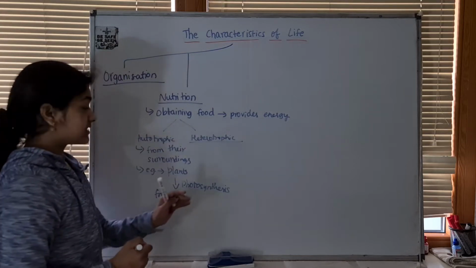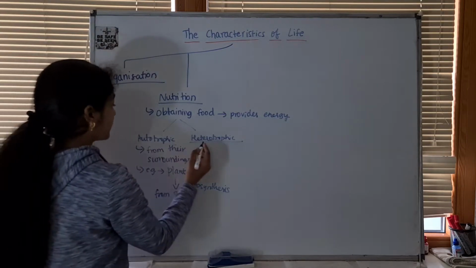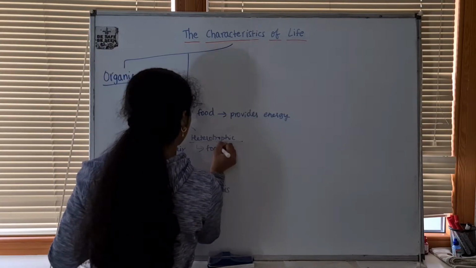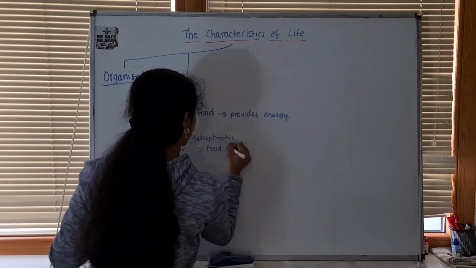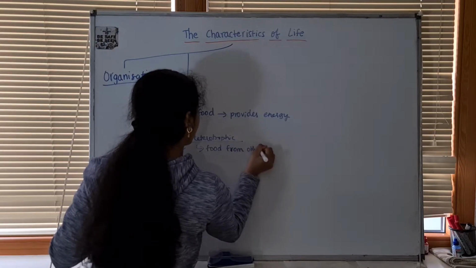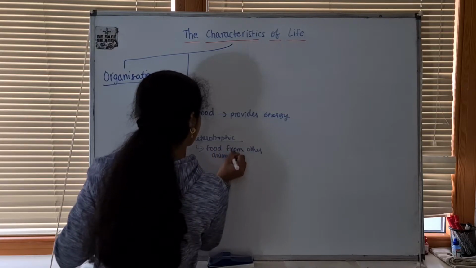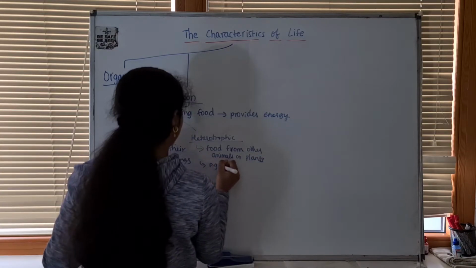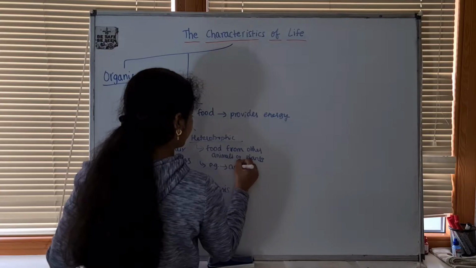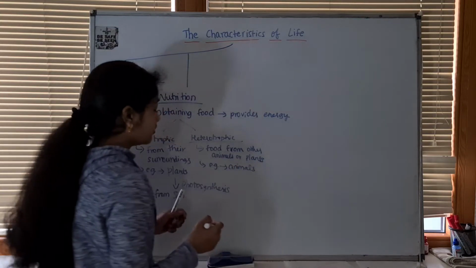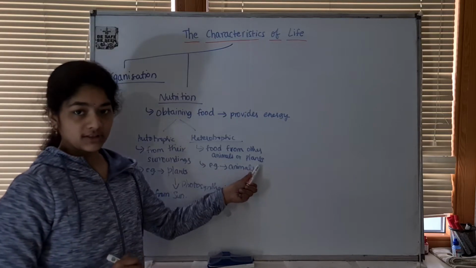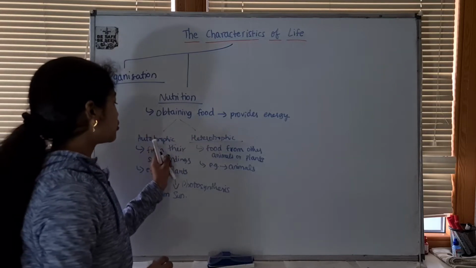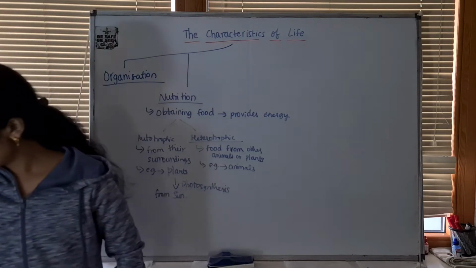Next, heterotrophic, which is the exact opposite of autotrophic. They get food from other animals or plants. Example, animals, including humans. So humans get food from plants and animals. So these are the two types of nutrition, autotrophic nutrition and heterotrophic nutrition.